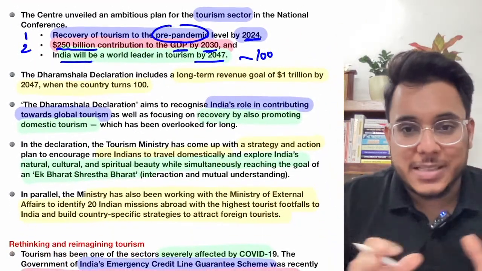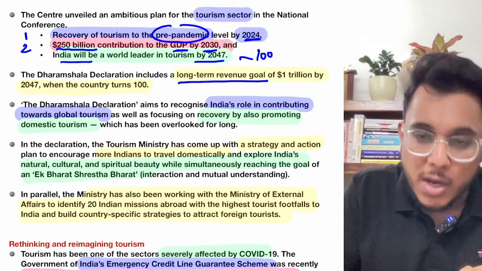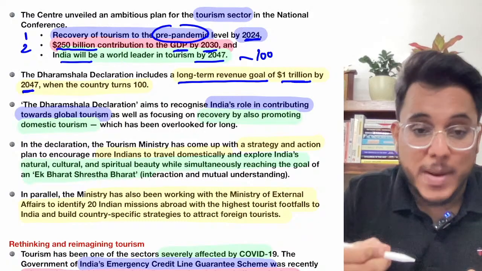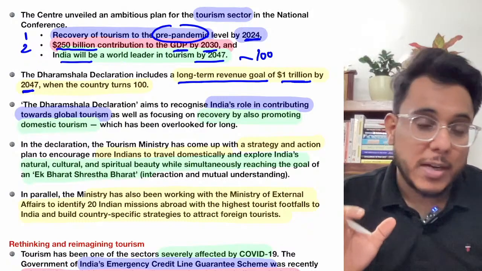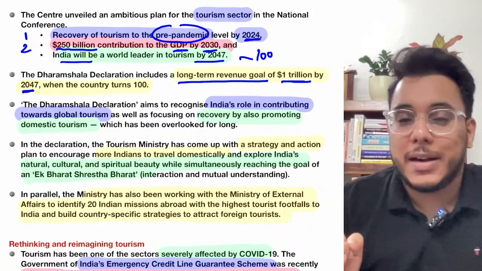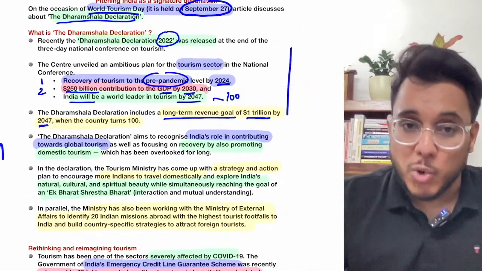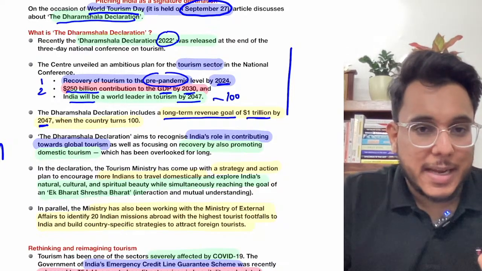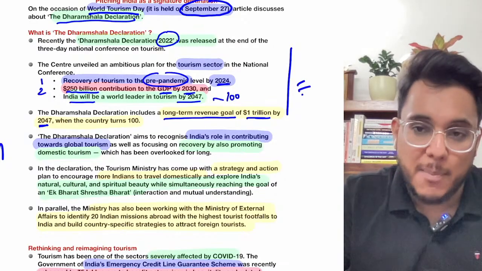The Dharamshala Declaration also talks about a long-term revenue of $1 trillion by 2047 to be achieved by the tourism sector. So by 2047, what should be the economic contribution of tourism? $1 trillion. Please remember these particular targets. If a question on the tourism sector is coming, please directly use the Dharamshala Declaration of 2022 that we have recently adopted. Very, very important point.